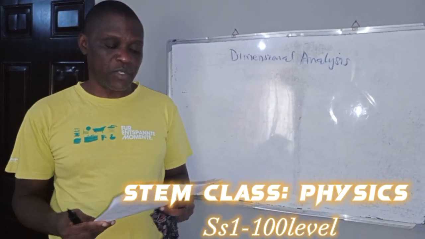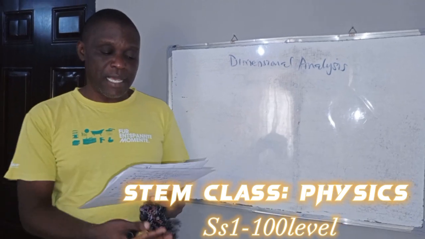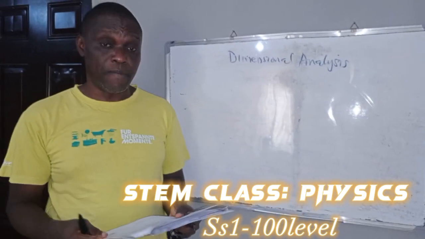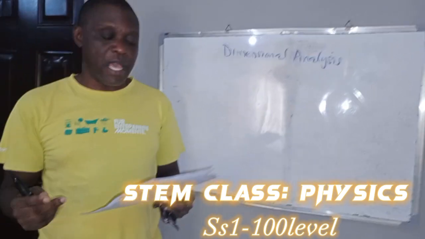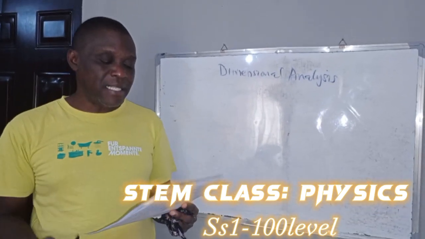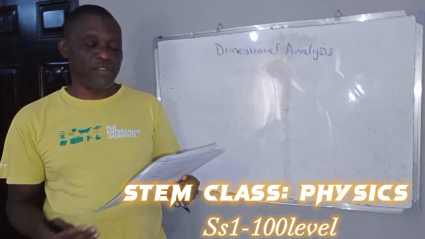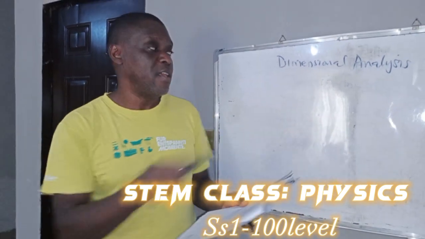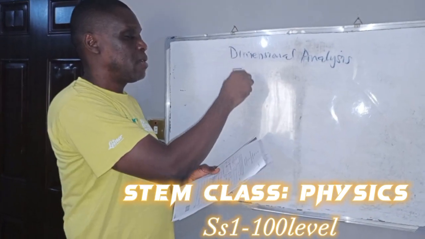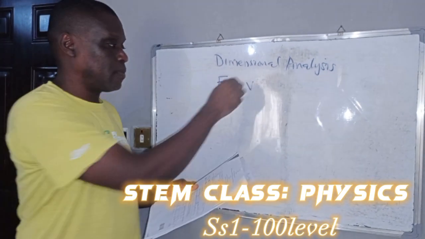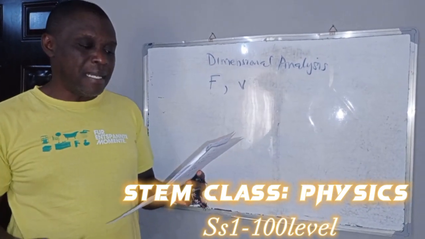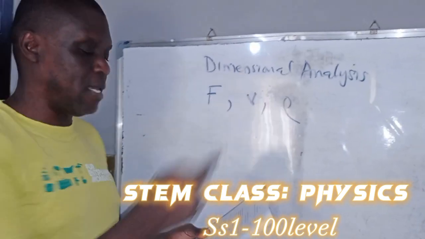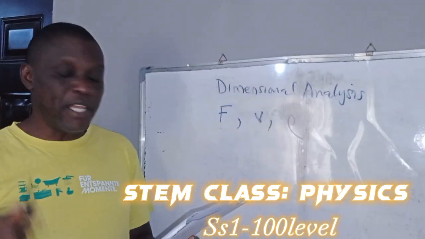I will read it, then put on the board the vital things I need to write as we solve the problem. The force F acting on the wings of an aircraft moving through air of velocity v and density rho is given by the equation.